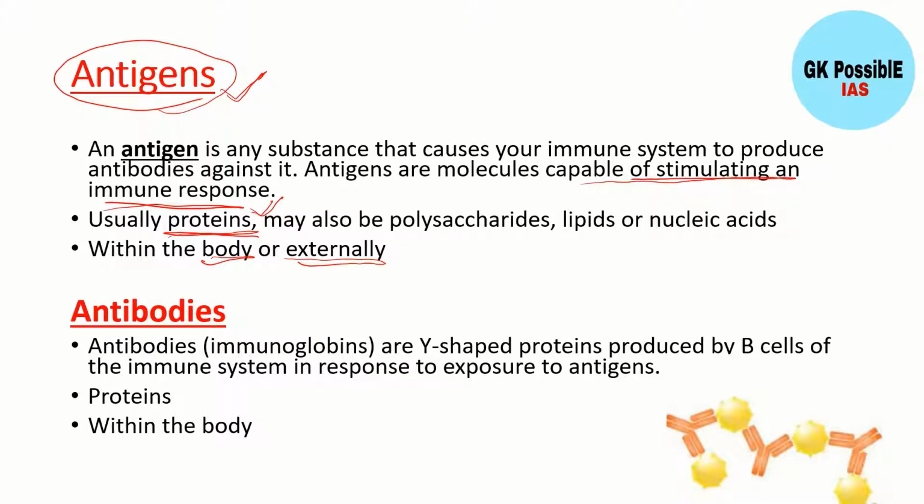This is known as immune response, and these antibodies are basically Y-shaped proteins produced by the B cells of our immune system in response to exposure to antigens. These are present within the body, whereas antigens are present within the body or externally. Whenever these antibodies bind with these antigens, the antigens cannot be active. When our antibodies are not sufficient or not capable enough to fight these antigens that enter our body, they cause harm to our body.